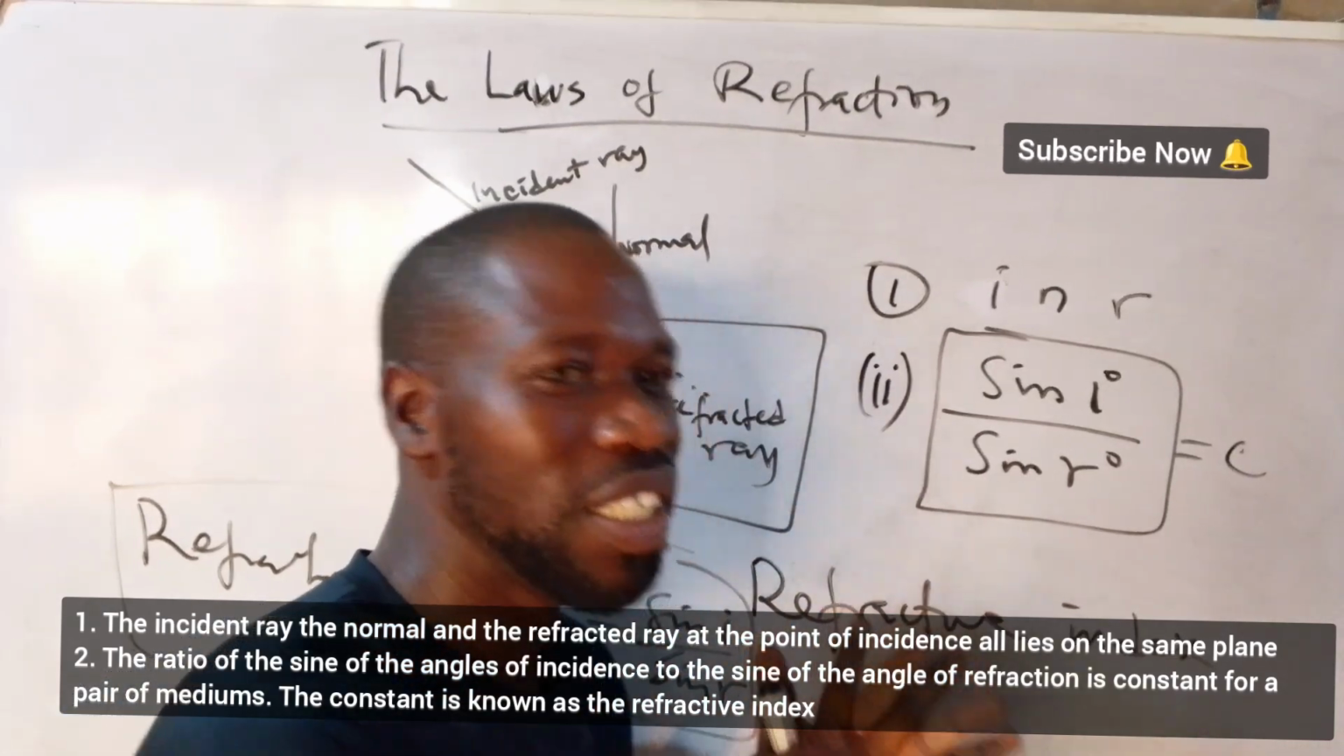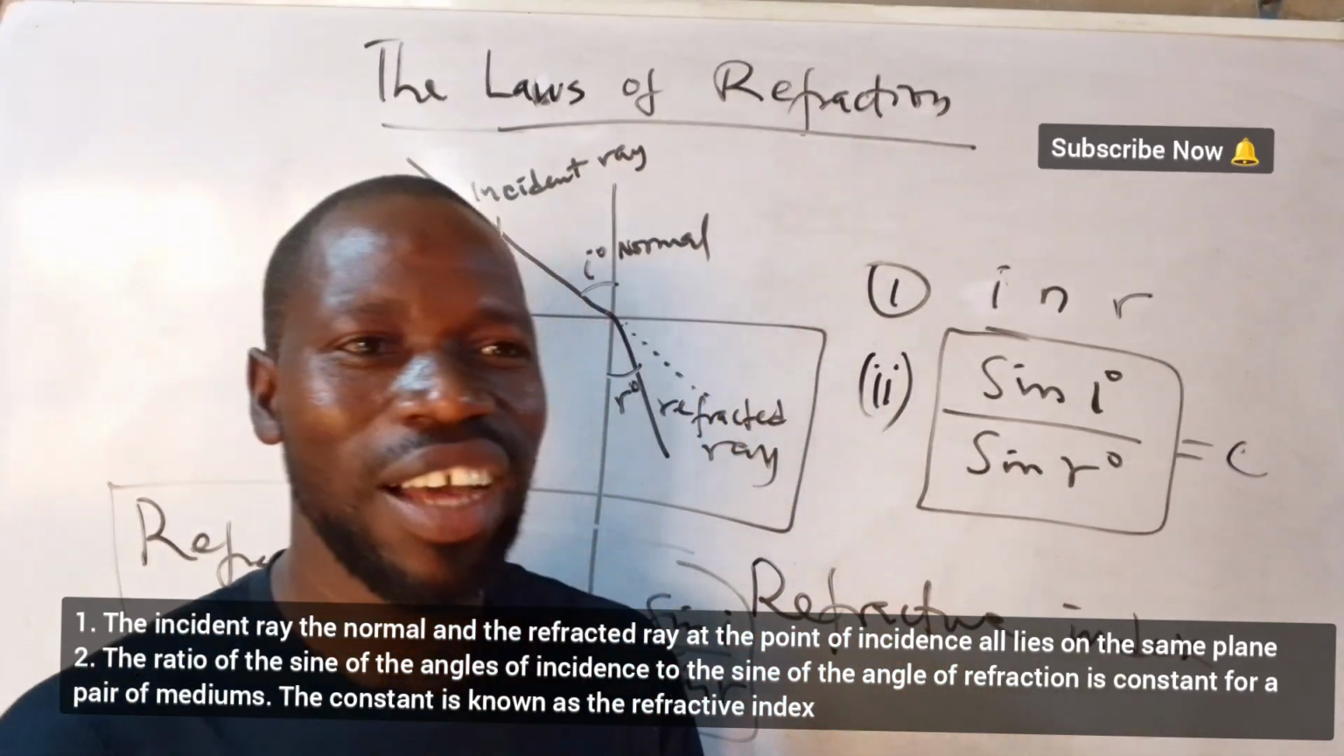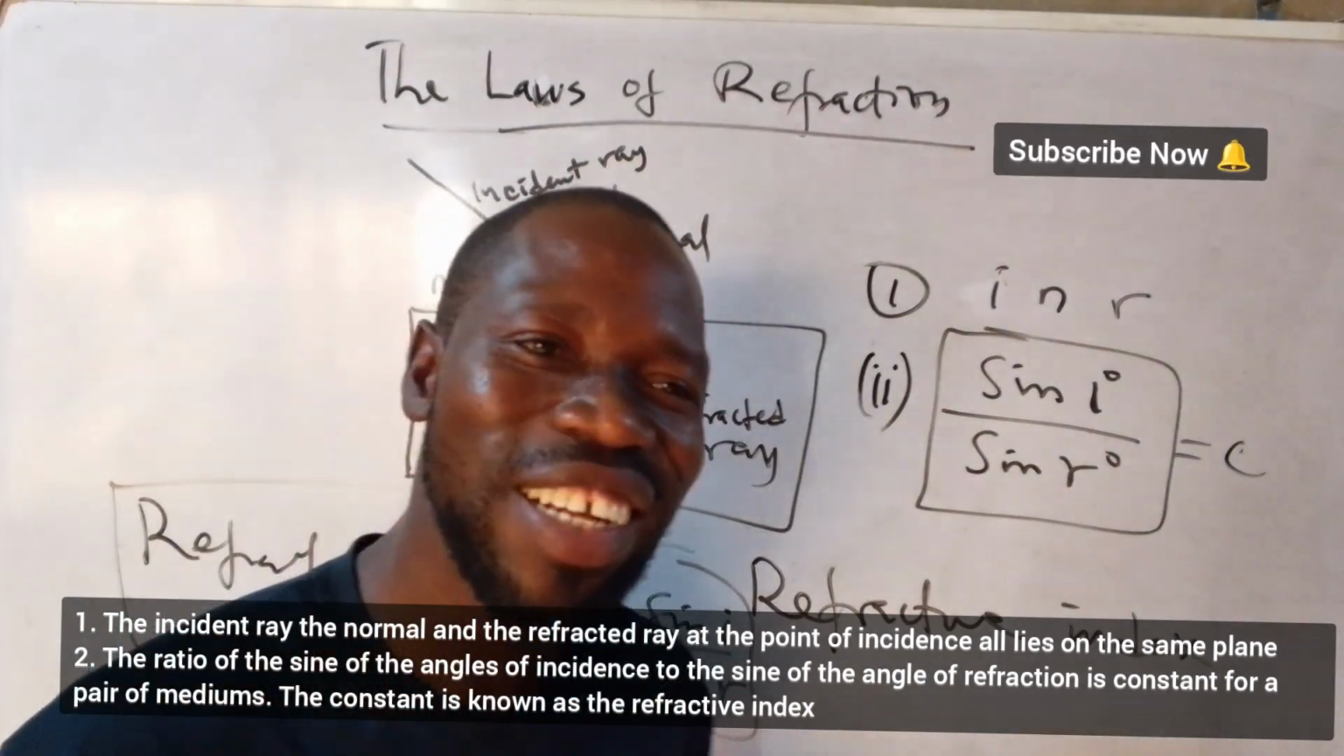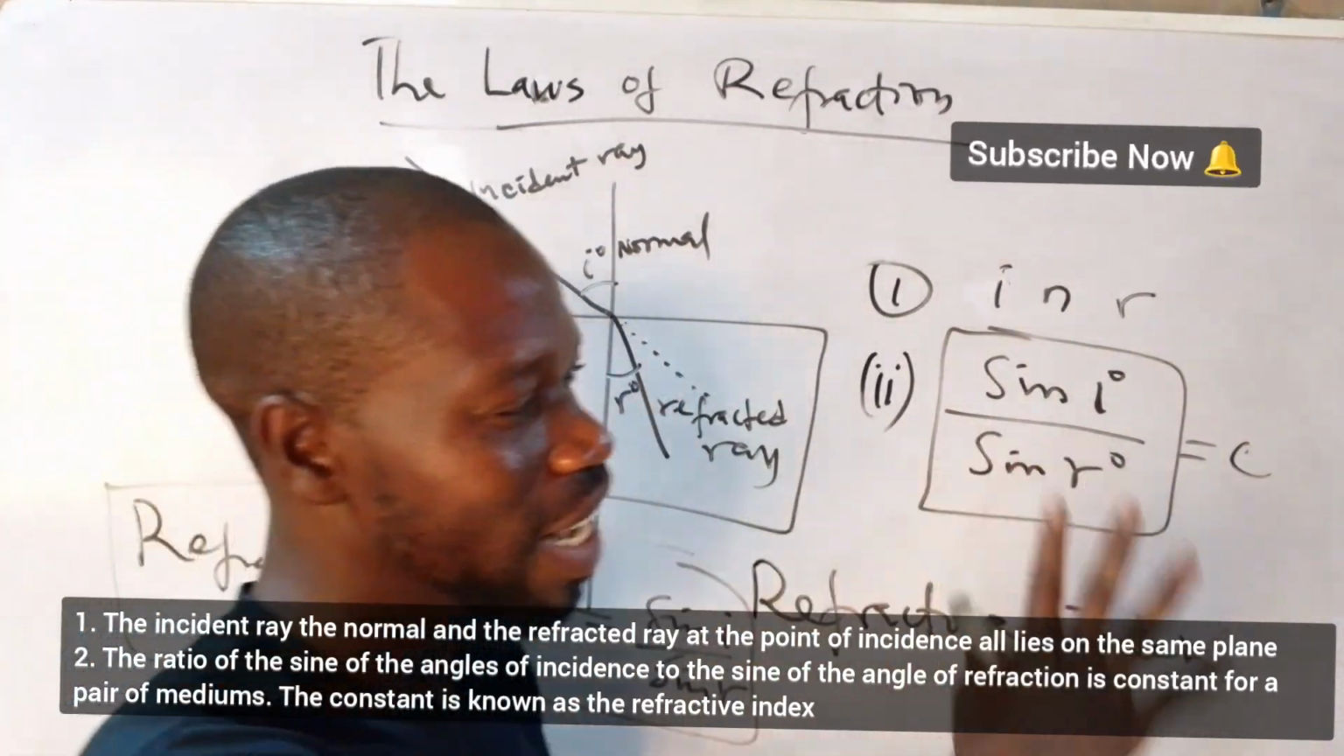You study and succeed, and make sure that your incident ray, your normal, and your refracted ray at the point of incidence all lie on the same plane.